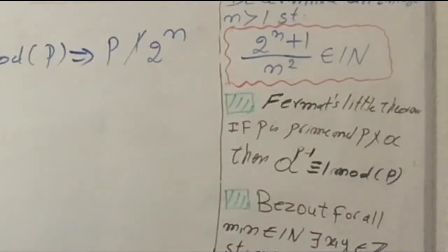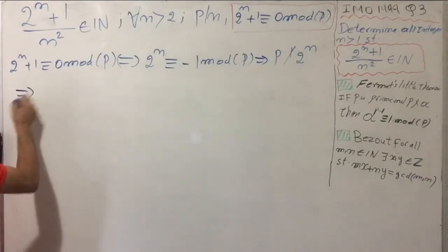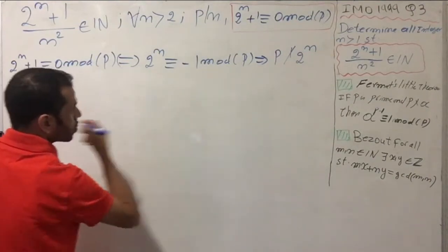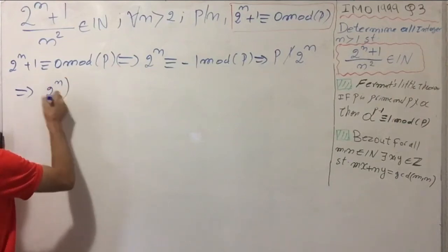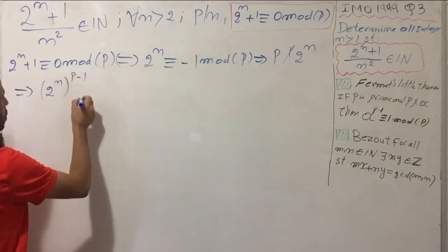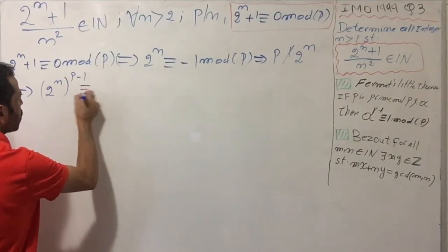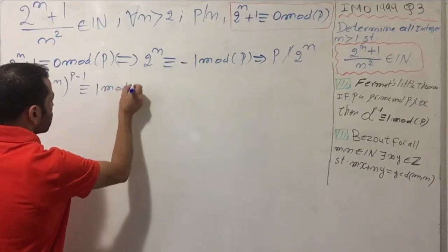Same thing here: a is 2^n, so this implies that (2^n) to the exponent p minus 1 is congruent to 1 mod p.